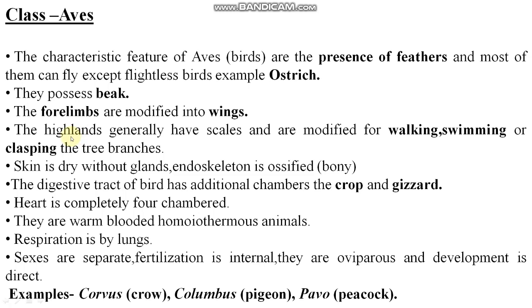This is the hind limb, students. This is wrong, please correct it. Being a human, this mistake has happened by me. I'm sorry. So skin is dry without glands.